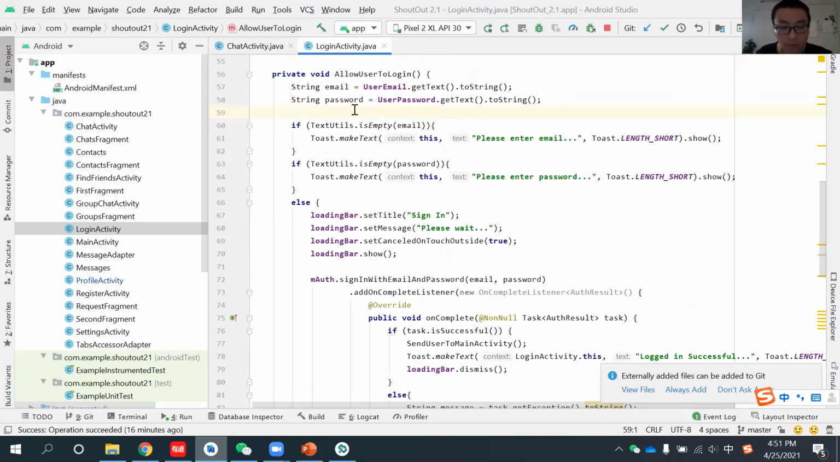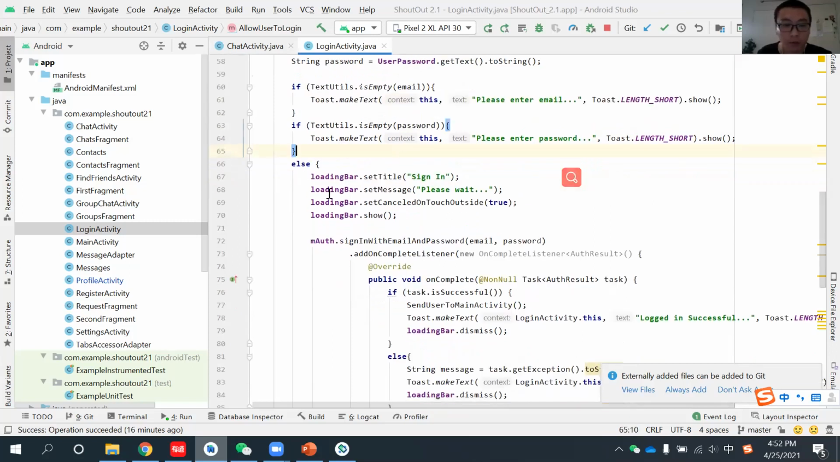But here we go back to this, and here you see if this text is empty, we're going to give you a toast and a hint to send you that please enter your email. Or if you forgot to put the password in, we will give a hint to tell you, please enter your password. And also we have a loading bar.